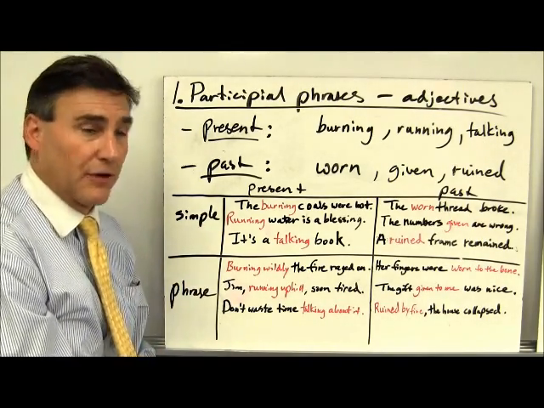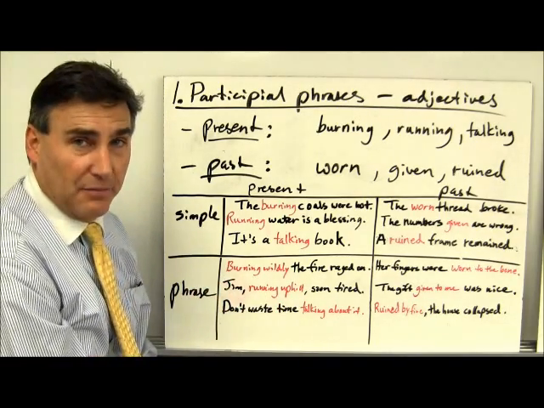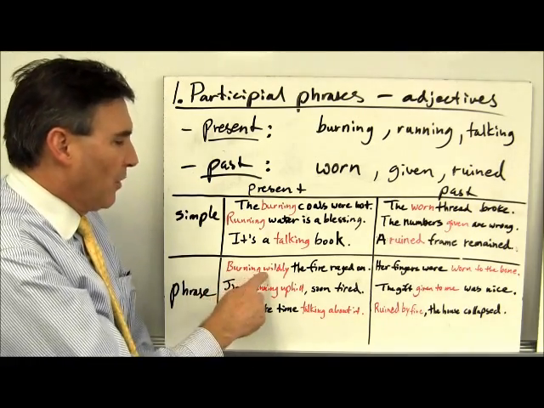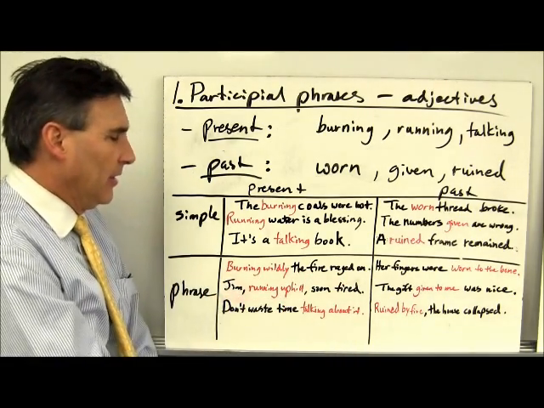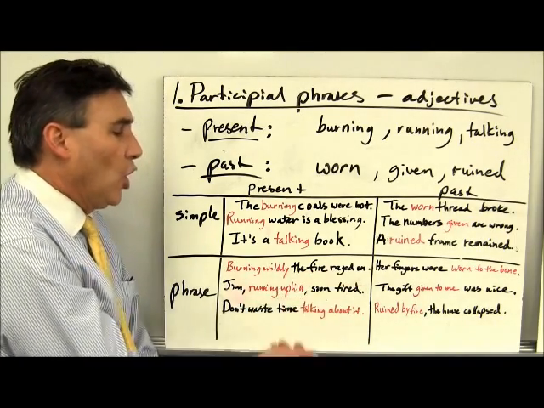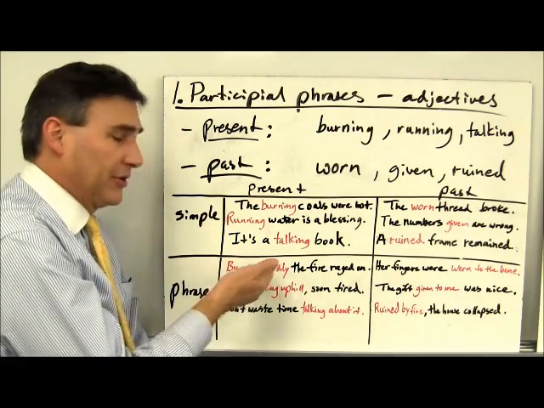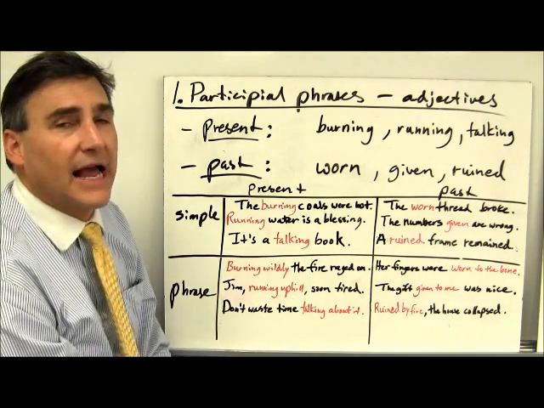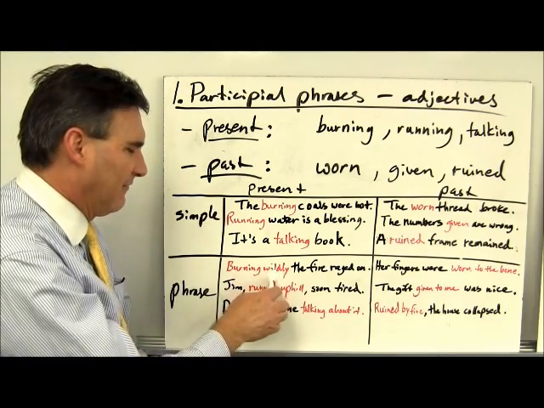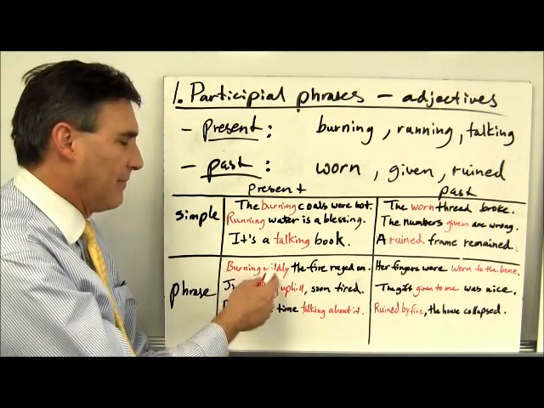Let's look at participial phrases. Here we have not only the participle, but other words modifying the participle or working with the participle together. Burning wildly, the fire raged on. Okay, the basic sentence is the fire raged on. What fire? The fire. What fire? A wildly burning fire. And you can see how it works exactly in that direction. Burning modifies fire. Wildly, an adverb, is modifying burning. So the adjective burning here is being modified by wildly.